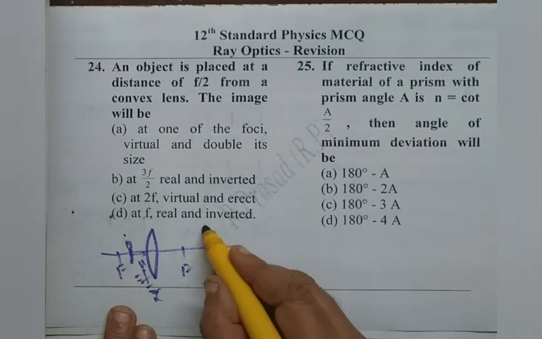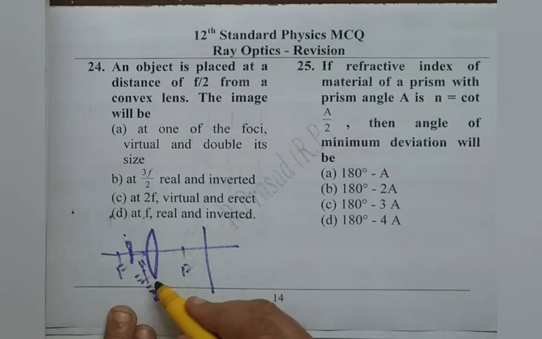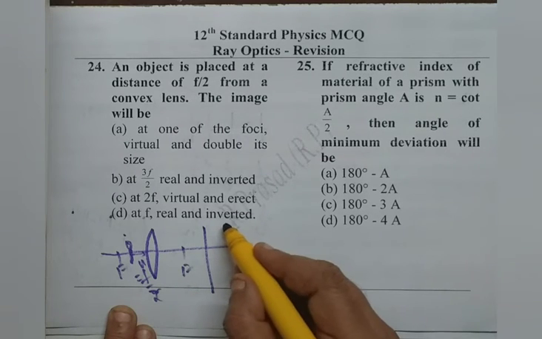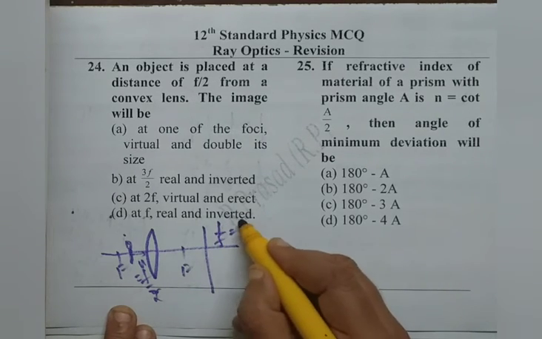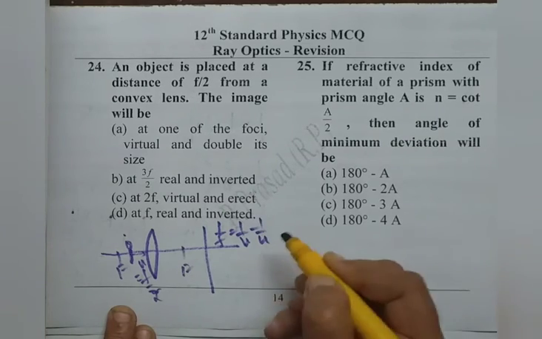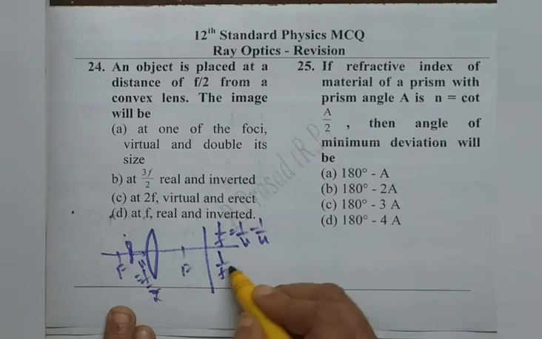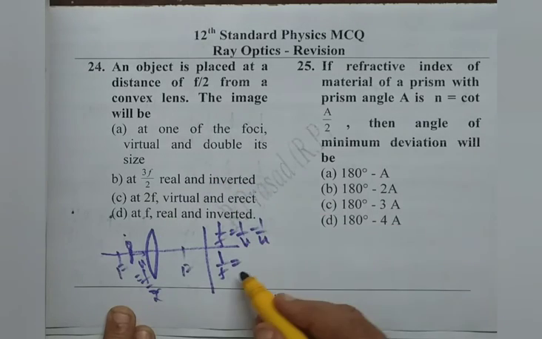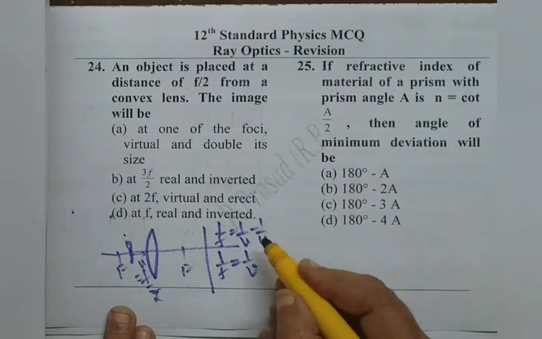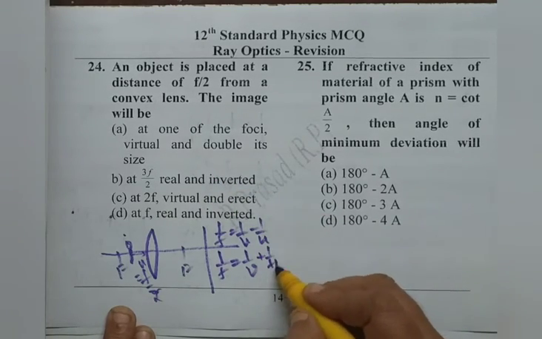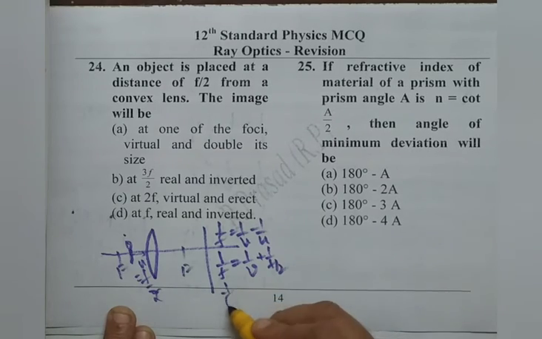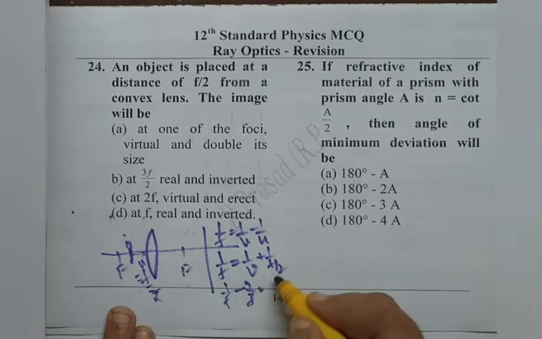We calculate how much enlarged here and what is the position where it is formed. For that we use 1 by f equals 1 by v minus 1 by u. 1 by f for convex lens, f is positive, 1 by v, u is minus, so 1 by f plus 2 by f. That is 1 by f minus 2 by f is 1 by v.